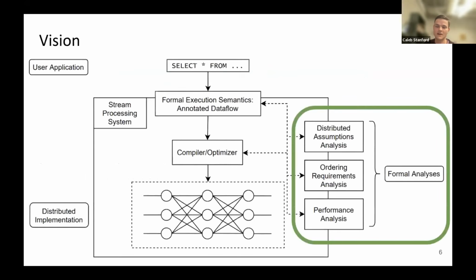So our vision for this space is that you might have a unified framework for stream processing where you also have formal analyses built in. Here on the right of the slide, you can see, for example, pluggable formal components that do things like tracking distributed assumptions, tracking ordering requirements, and tracking performance guarantees on the system.